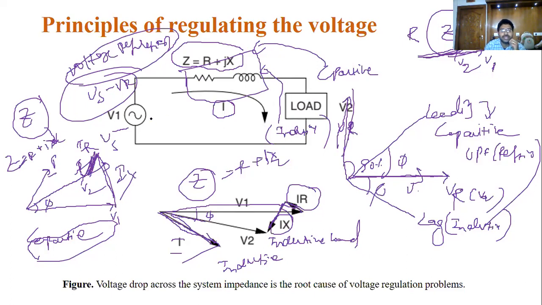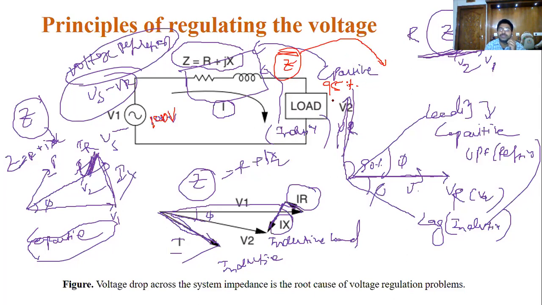For suppose this is 100 volts, and you reach only, for suppose, 95 volts. Why? Because of this impedance. This impedance is not constant always.